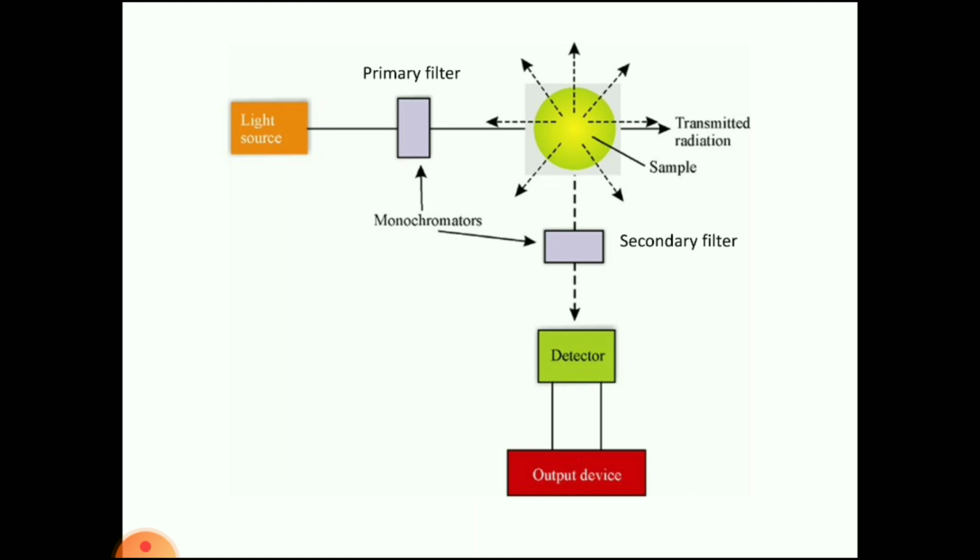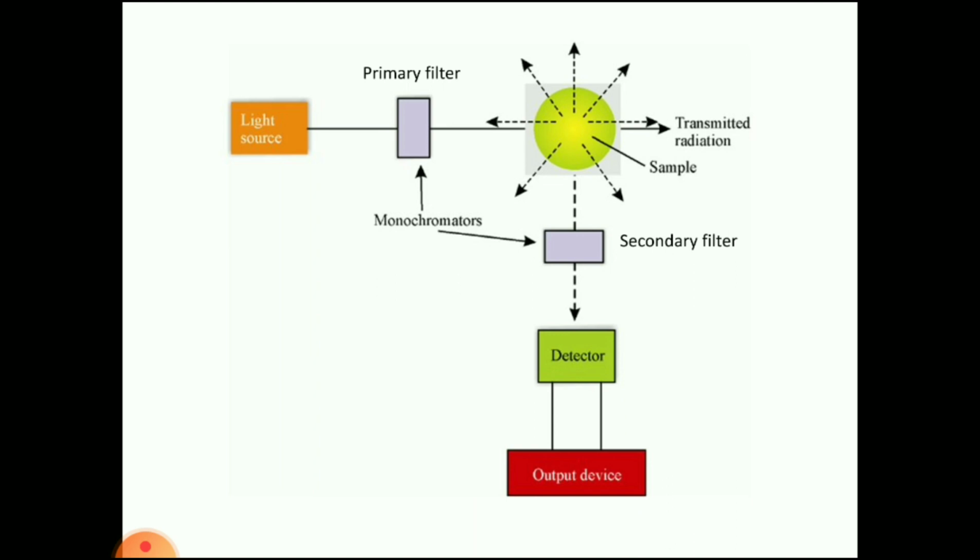When it reaches the sample, the phenomenon I explained occurs: the molecules go from the ground state to the excited state, and again come back to the ground state from the excited state. When they come back from the excited state to the ground state, they emit radiation. Now the emitted radiation passes through the secondary filter and then reaches the detector.